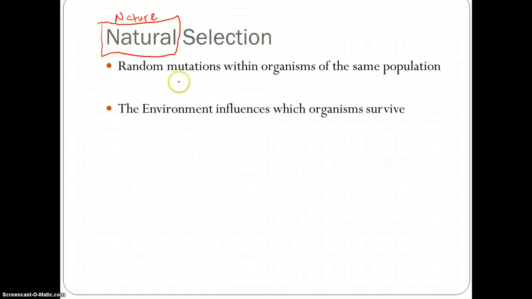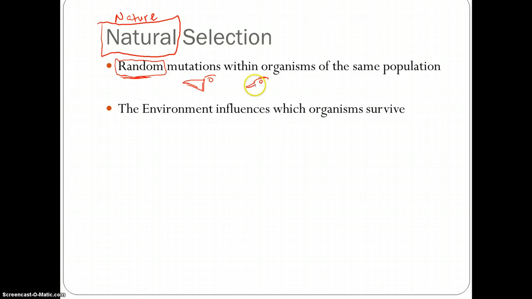And what he said was that these changes between the various individuals in a population were random. So the genes randomly changed within organisms. It wasn't something specific that changed the beak from something like this to something like that.